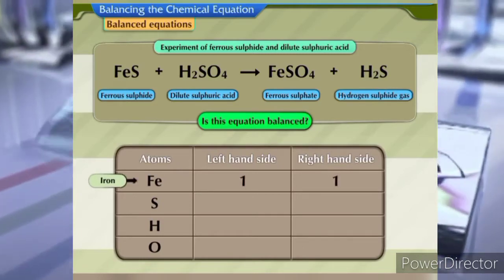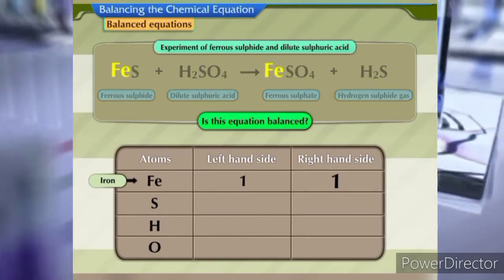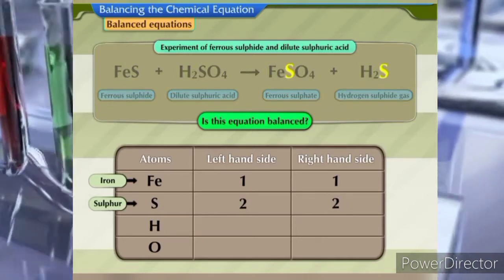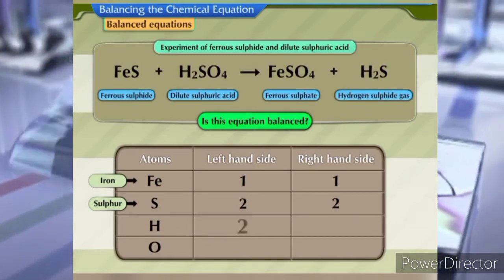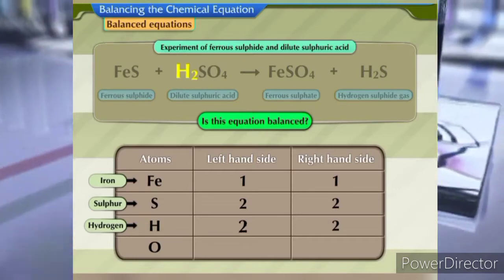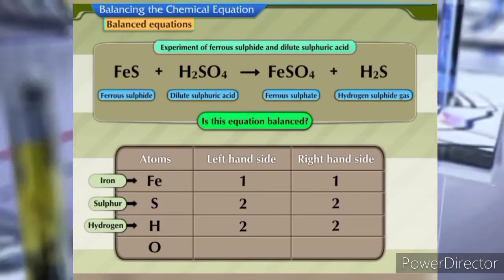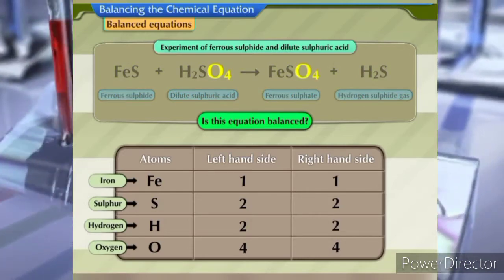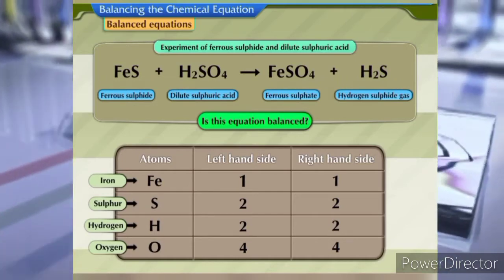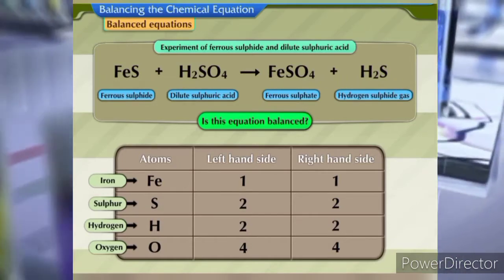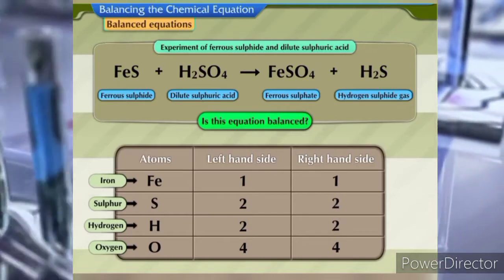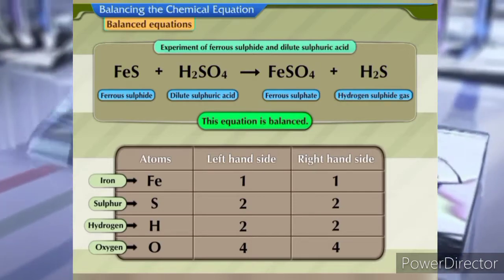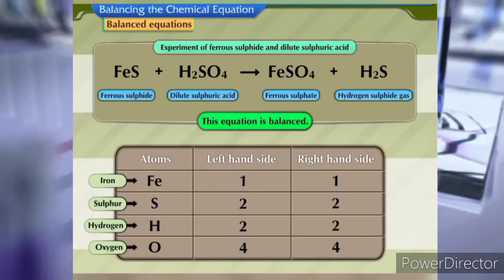There is one atom of iron on the left-hand side and the right-hand side of the equation. There are two atoms of sulfur on the right-hand side and the left-hand side. There are two hydrogen atoms on the left-hand side and the right-hand side. And there are four oxygen atoms on the left-hand side and the right-hand side. The number of atoms of each element on the left-hand side is equal to the number of atoms of each element on the right-hand side. Hence, this equation is balanced. Now let us understand the steps involved in balancing an unbalanced chemical equation.